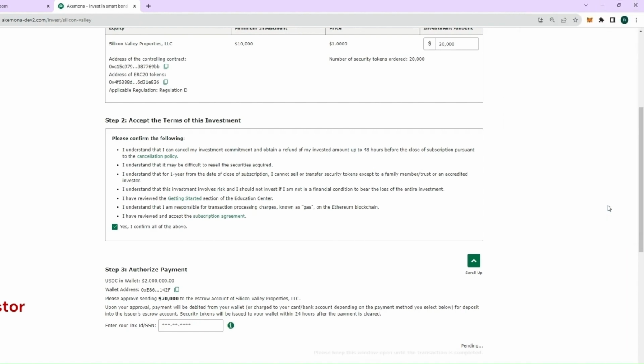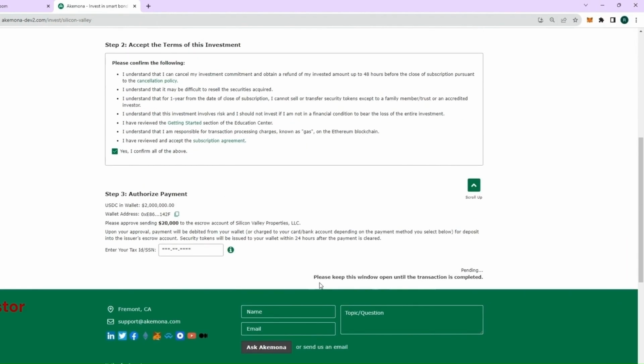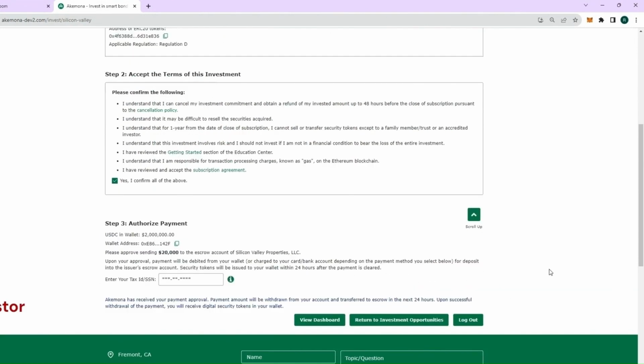Click on approve, and now it is going on the blockchain, and we need to keep this window open until the transaction is completed. Okay, the transaction has been completed. Now I can view the dashboard or log out. Let's look at the dashboard. Click here on the dashboard.